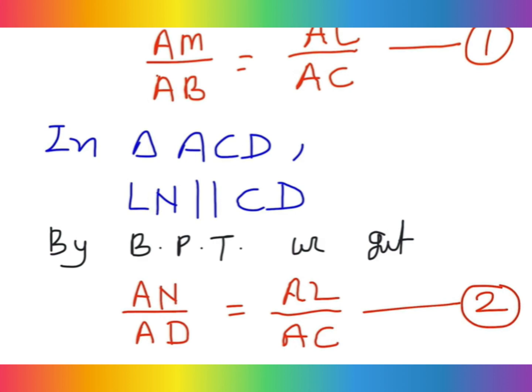Now you can compare the equation number 1 and equation number 2. This is AM by AB equal to AL by AC, and this is AN by AD equal to AL by AC. Means the right hand side is equal in both sides. So you will put the value of AL by AC, that is AN by AD, in equation number 1. ये वाला वैल्यू आप यहाँ पुट कर दीजिए, तो आपको क्या मिलेगा, AM by AB equal to AN by AD. So you can write that from equation first and second.